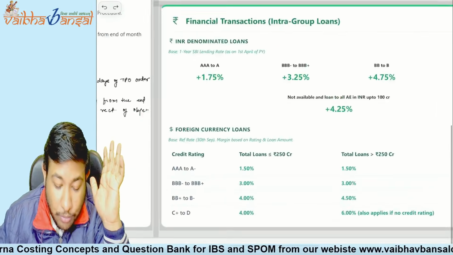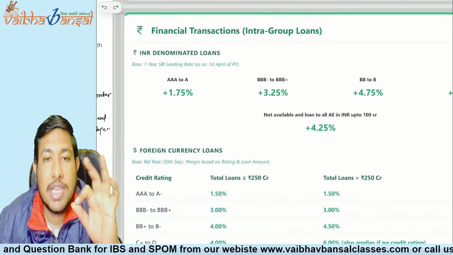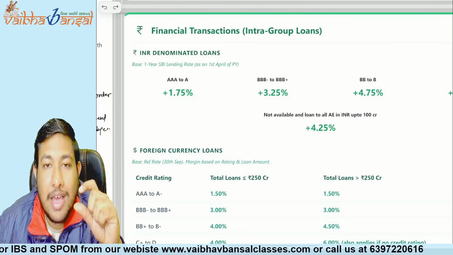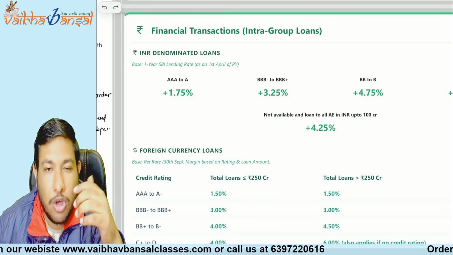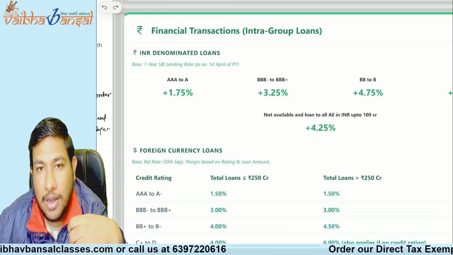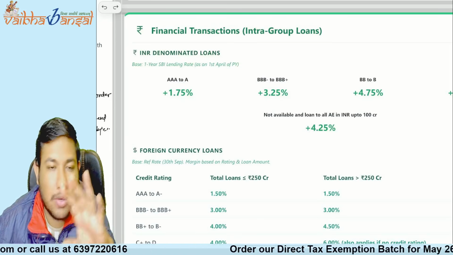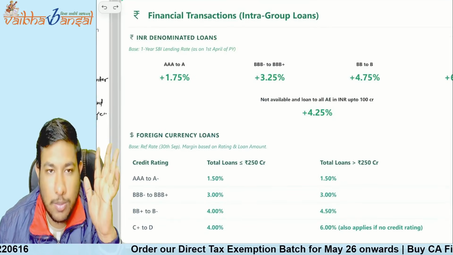Now coming to the most important part, that is the intra-group loans. This particular intra-group loan safe harbor is not applicable to those companies whose business is providing loans, like financial institutions or banks, or whose business is granting loans or advances. On these entities, these safe harbor rules are not going to be applicable. For the rest of the entities, the safe harbor rules are going to be applicable.